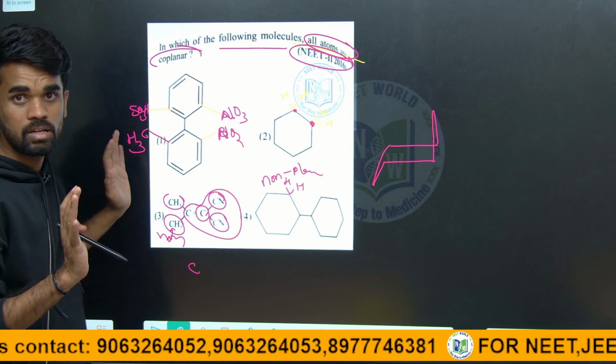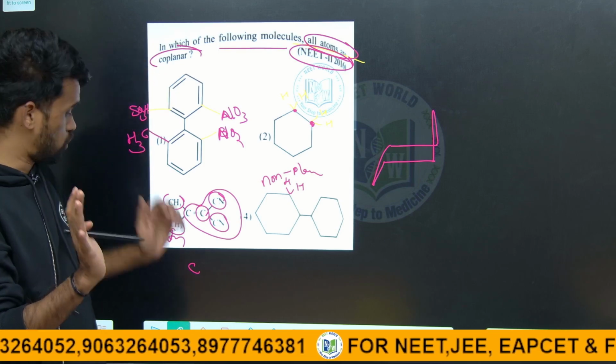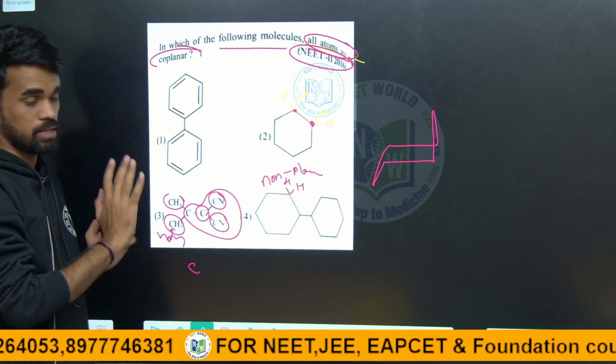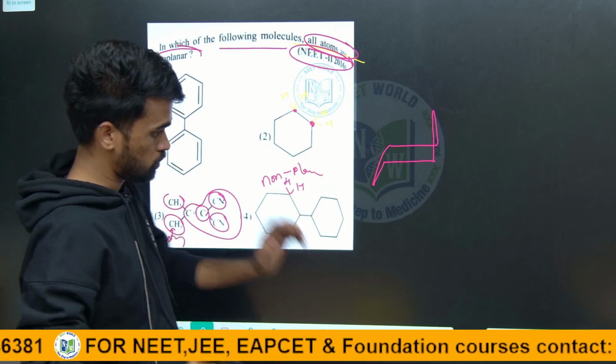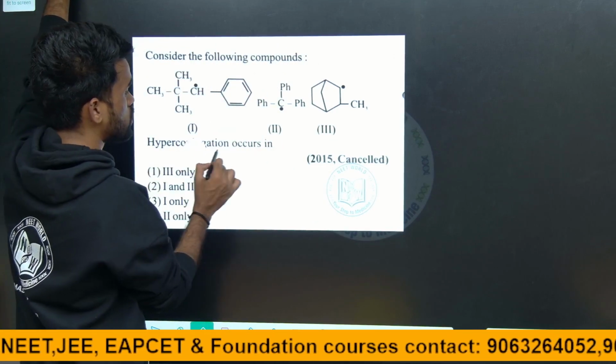I hope it is clear. Then it will become non-planar, or not coplanar, I can say. If there are no such groups, the molecule will be in the same plane, okay. So for this particular question, this will be the answer as of now. Next: consider the following compounds, hyperconjugation occurs in.